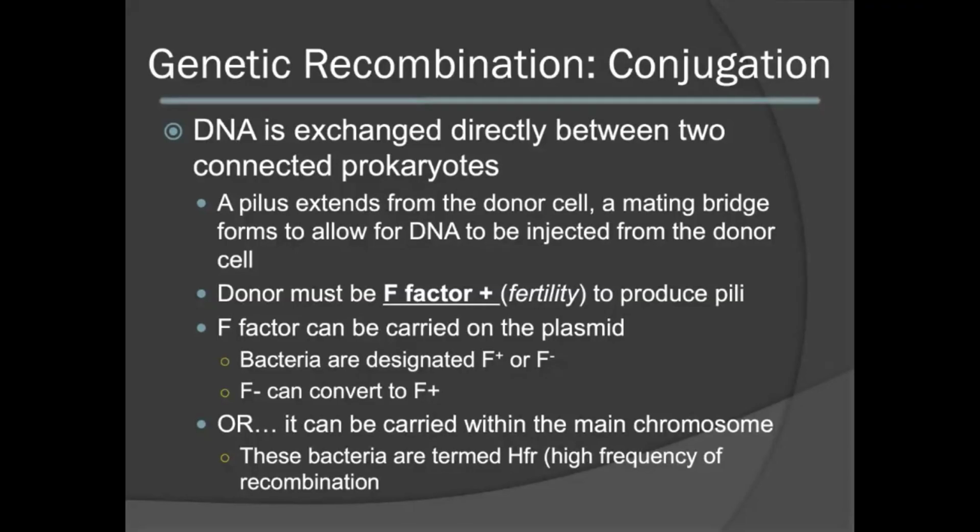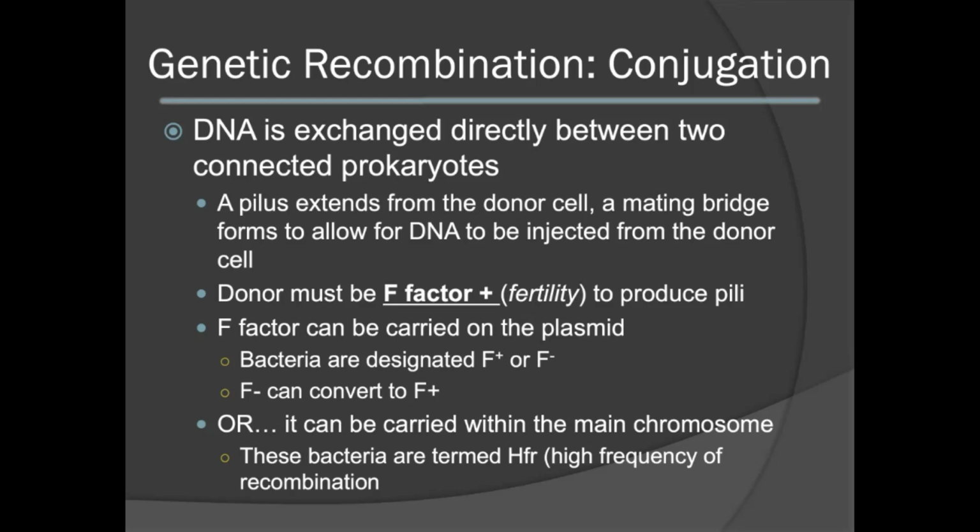In the process of conjugation, DNA is exchanged directly between two connected prokaryotic cells. In this instance, the pilus will extend from the donor cell to form a mating bridge to allow for the DNA to be injected between the cells. The donor cell itself must be F factor plus. This refers to the fertility factor. The donor must have this genetic information in order to have the instructions to produce the pili.